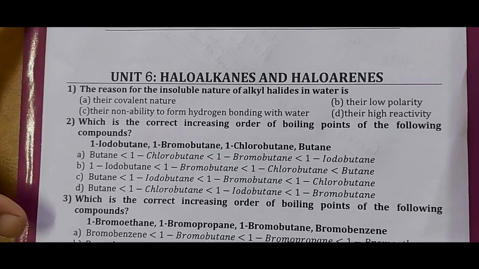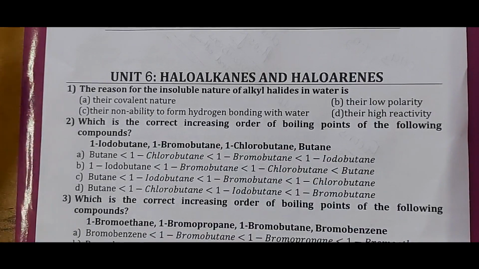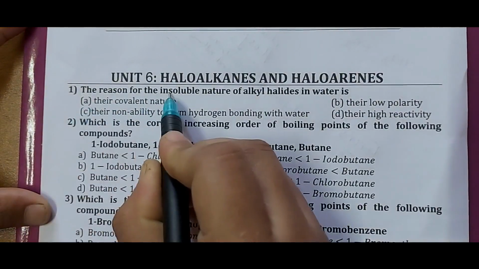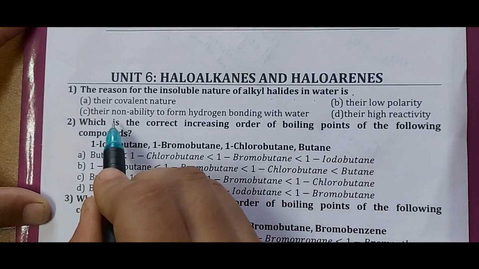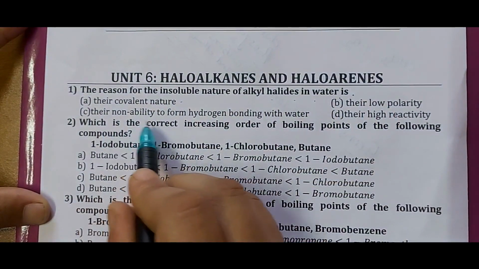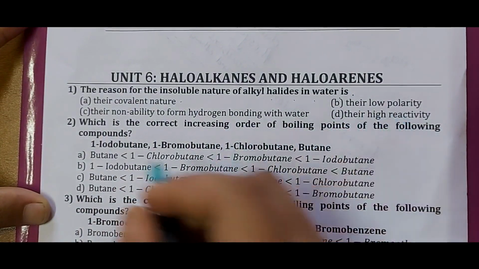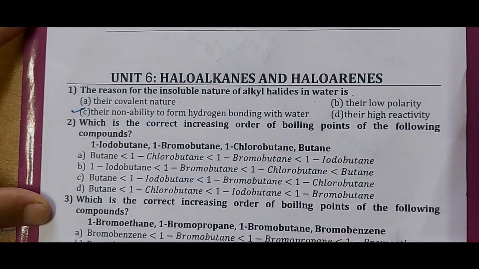So here we'll discuss the questions of haloalkanes and haloarenes. So in this unit, the first question given is: the reason for the insoluble nature of alkyl halides in water is their covalent nature, their low polarity, their non-ability to form hydrogen bonding with water, their high reactivity. The correct answer is option C, their non-ability to form hydrogen bonding with water.